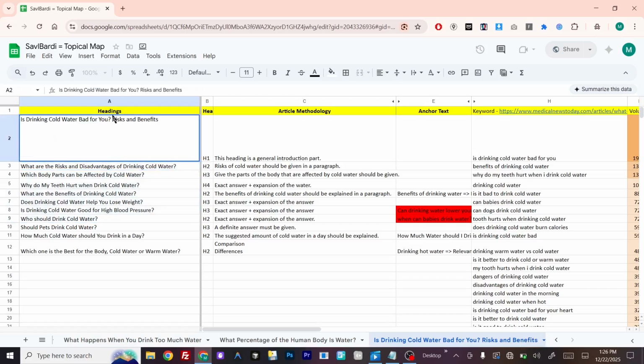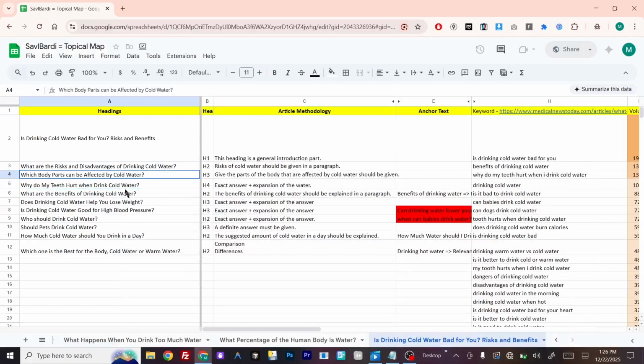We add the context terms risk and benefits, and we know it will be multiplied together with this drinking cold water context. And we create different subsections in the article, because remember that if you have the Boolean question document, you create different variations with a slightly different context. For example, here, why do my teeth hurt when I drink cold water? Here you can see first we give the body part: body parts can be affected by cold water. Then directly we give the teeth. Teeth is basically a part of the body. So that's how we expand and create the subsections in the article.